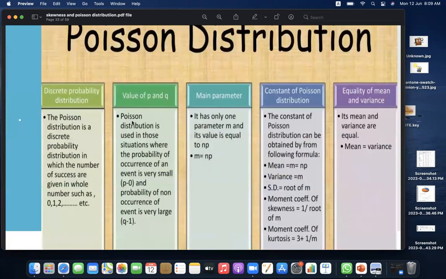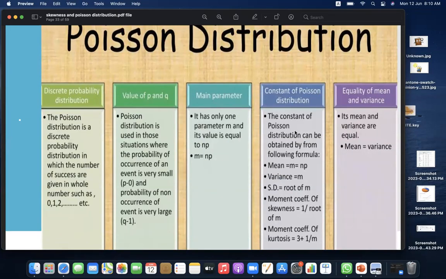Properties of Poisson distribution. Discrete probability distribution. The Poisson distribution is a discrete probability distribution in which the numbers of successes are given in whole numbers as 0, 1, 2, and onwards. Value of p and q. Poisson distribution is used in those situations where the probability of occurrence of an event is very small, p tends to 0, and the probability of non-occurrence of an event is very large, q tends to 1. Main parameter: it has only one parameter m, and the value is equal to np. So m is equal to np.